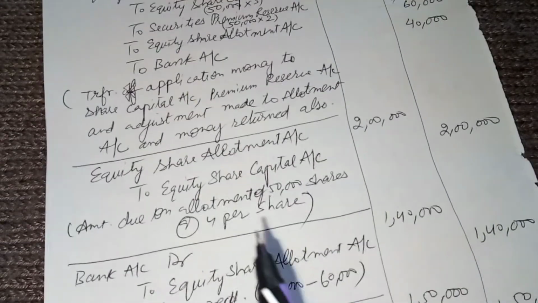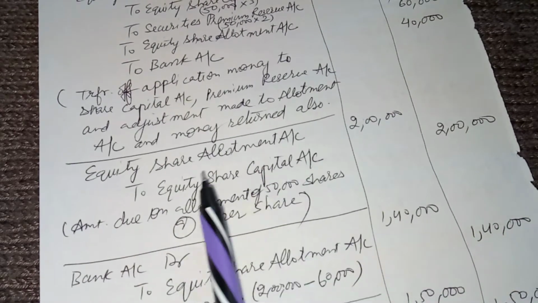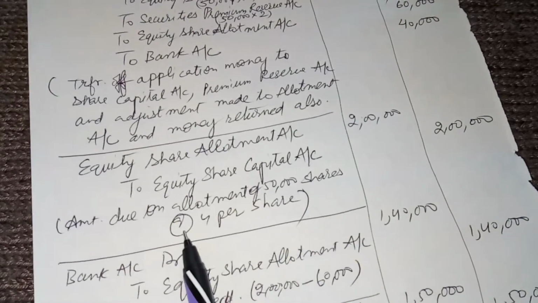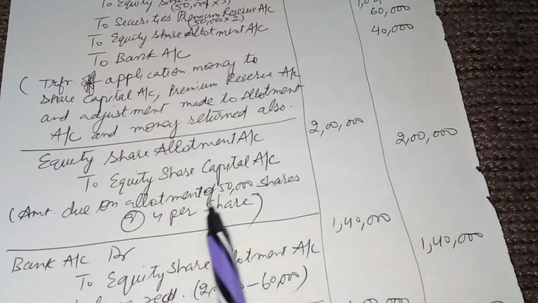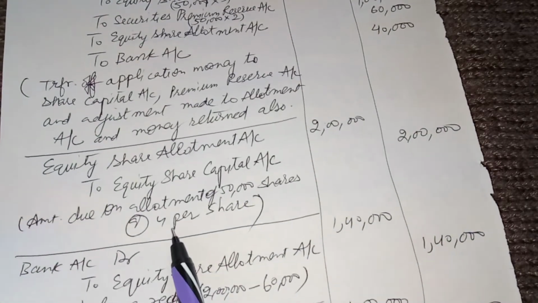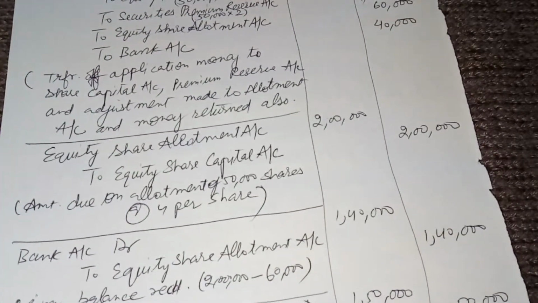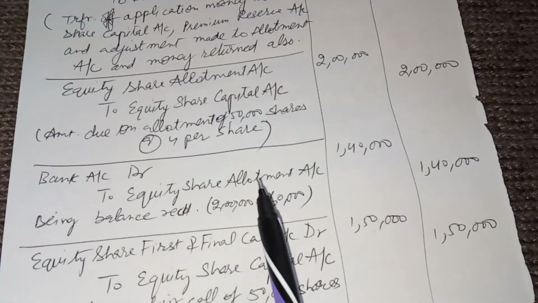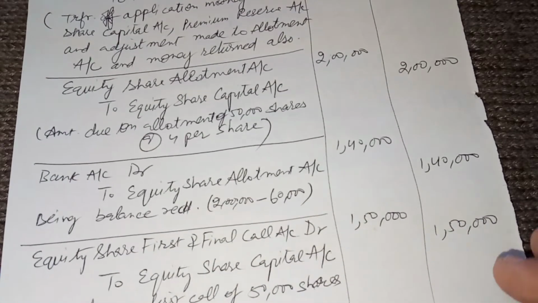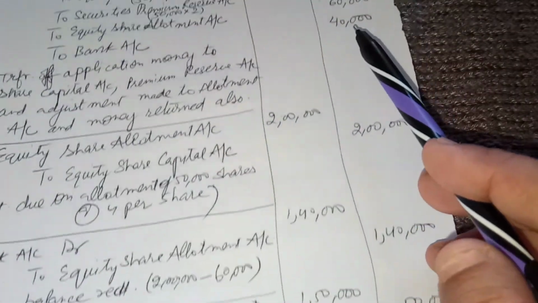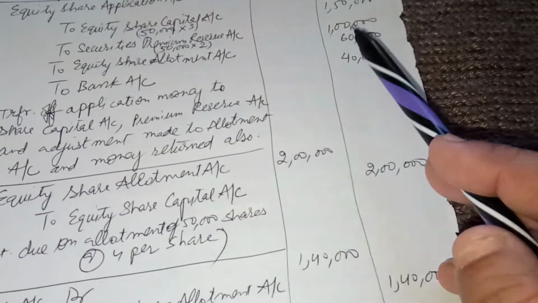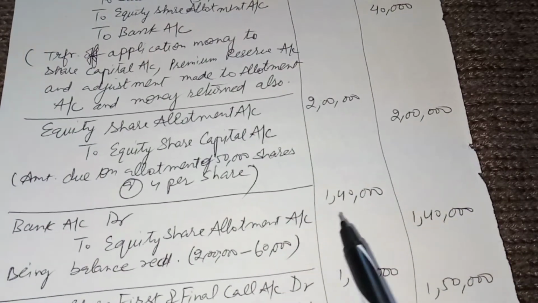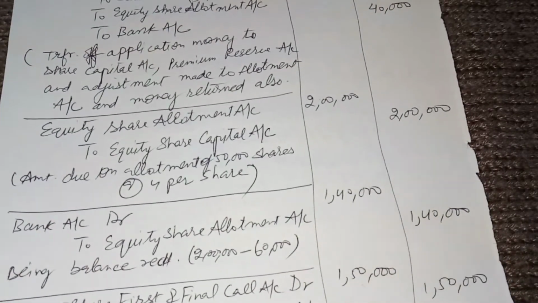Now equity share allotment account debit to equity share capital account, being the amount due on 50,000 shares at the rate of rupees 4 per share. So 50,000 into 4 being the allotment money due, rupees 2 lakh. And then for the money received, bank account debit to equity share allotment account, the balance received. Out of 2 lakh we already received 60,000, so we will subtract that 60,000 already adjusted, only the balance 2 lakh minus 60,000, 1,40,000 we are going to receive.